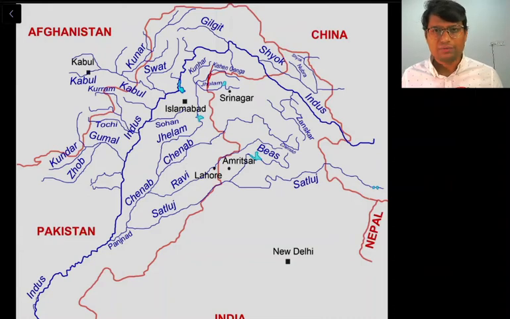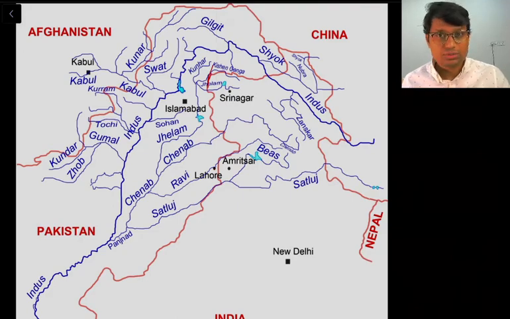So in the last part, we have already discussed the Indus River. Now we will discuss the tributaries of the Indus River. First and foremost, we will discuss the right bank tributaries, and then we will move on to the left bank tributaries. Most of the right bank tributaries are very small streams, or streams from the glacier, but they are all located in a very strategic region beside the Aksai Chain. So we will see all those rivers, and we will also see what other strategic issues are involved in that, right?